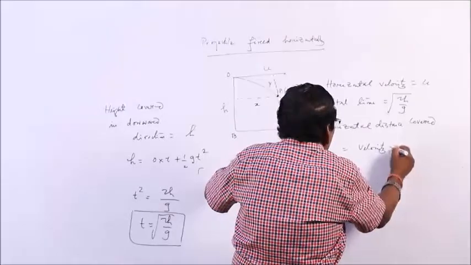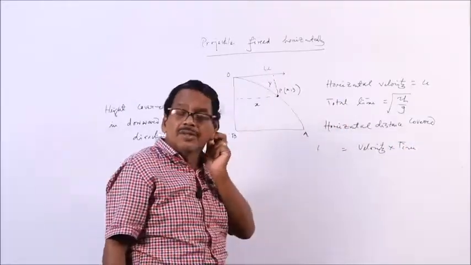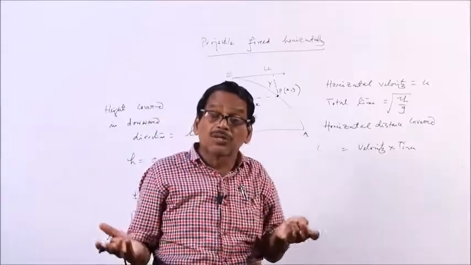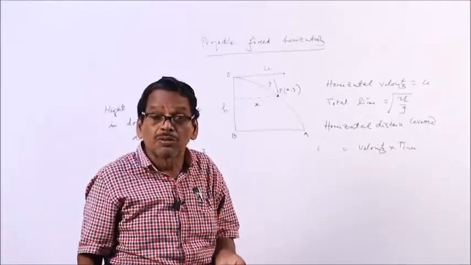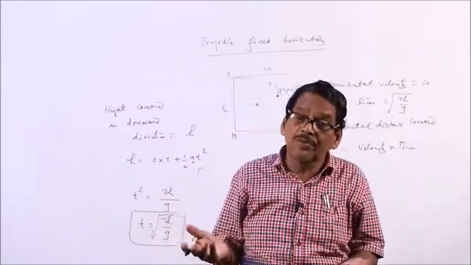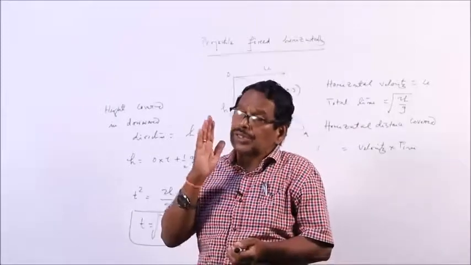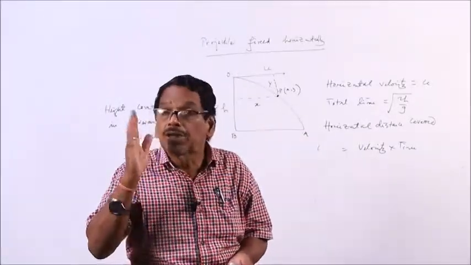Velocity into time. When distance covered is velocity into time, we are adopting a different formula. S equal to ut plus half a t square, or S is equal to u into t only. In which case is S equal to u into t? When the velocity is constant, distance covered is velocity into time.